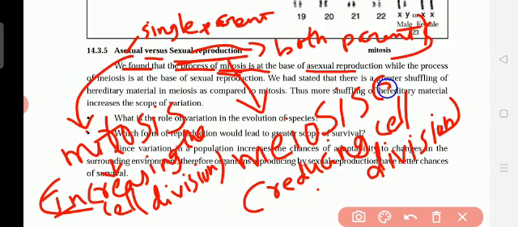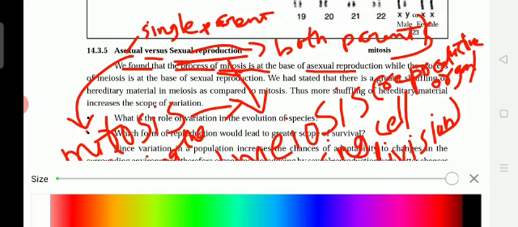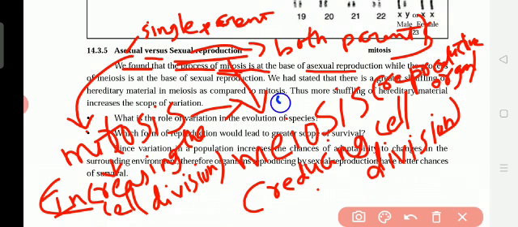Only in the reproductive organ. And in other parts of the body, mitosis takes place. Understand?